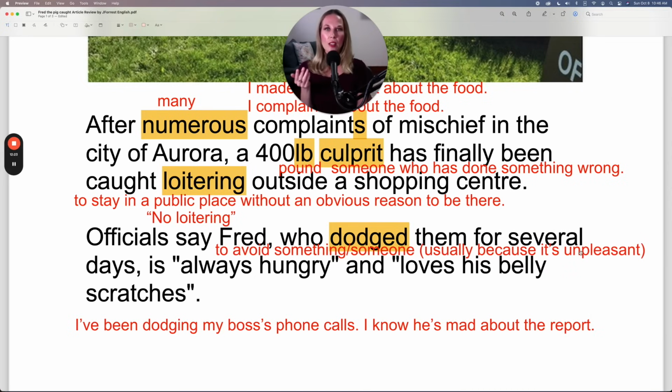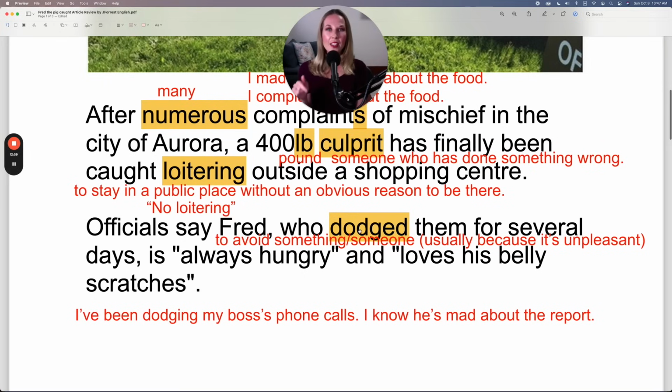Usually because if you get that something or that someone, it will be unpleasant in some way. So Fred, the pig, dodged them. So in this case, it's the officials who were trying to catch him. Fred the pig dodged officials, avoided officials. Why? Because if the officials caught him, he would be in danger potentially. Of course, that's what the pig would think.